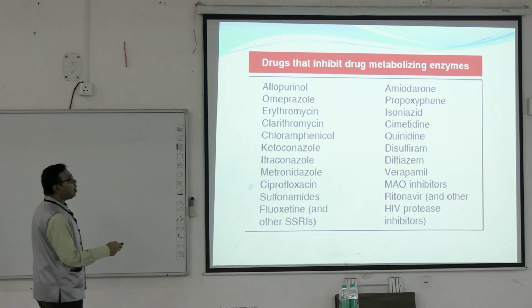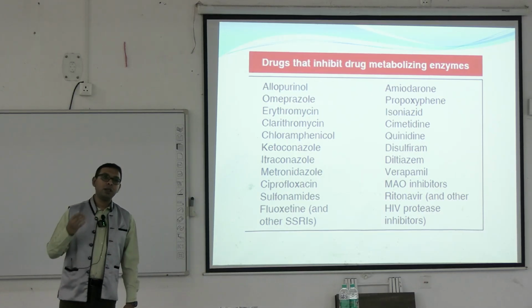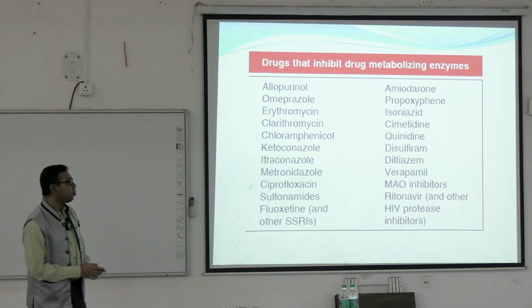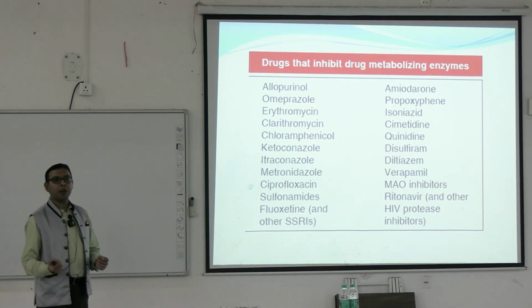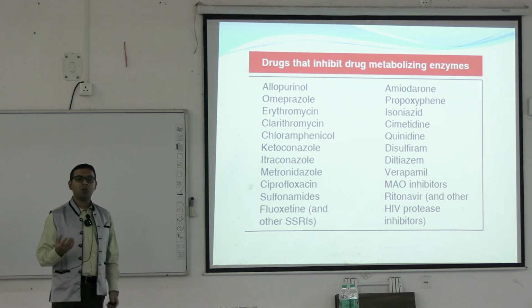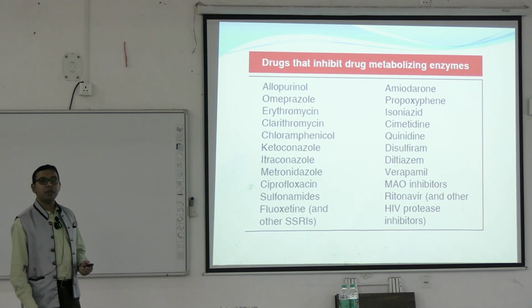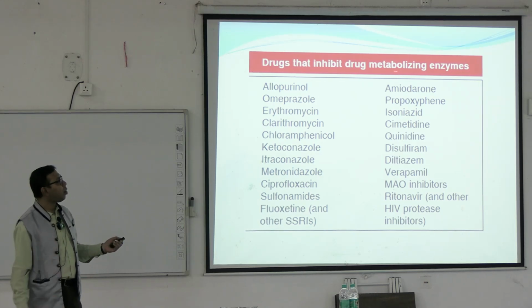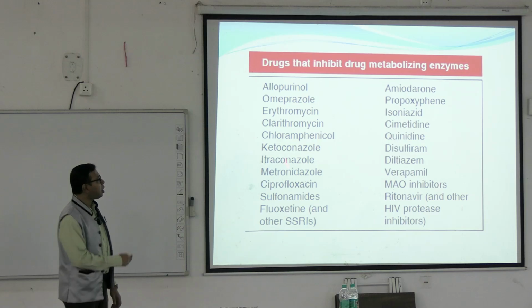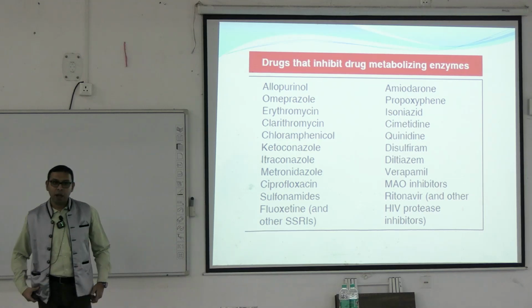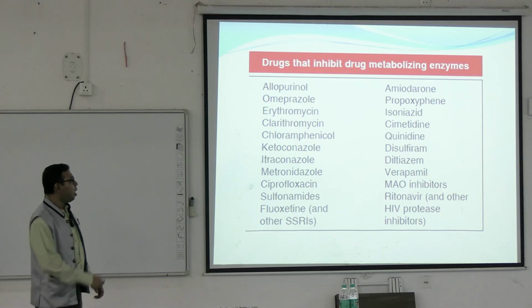Now, the drugs that inhibit the drug metabolizing enzymes, these are the inhibitors. The most common metabolism inhibitor drugs are allopurinol and omeprazole. Omeprazole is a proton pump inhibitor, very commonly used in dyspepsia or acidity. You can remember that it is an inhibitor of the drug metabolizing enzymes. Chloramphenicol is an inhibitor. Ketoconazole is an antifungal drug and a very commonly known inhibitor of the drug metabolizing enzymes.